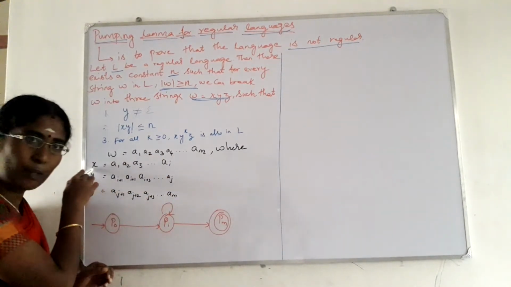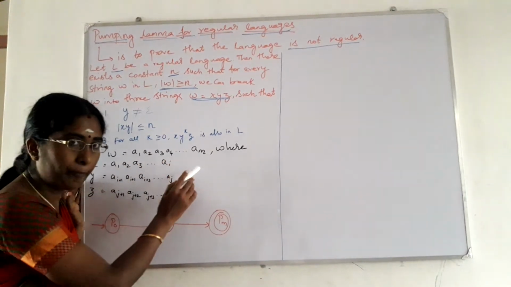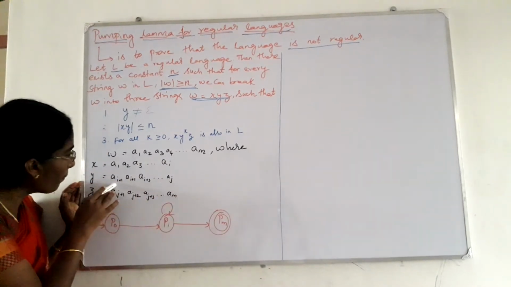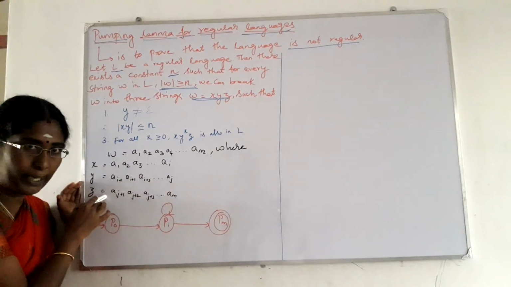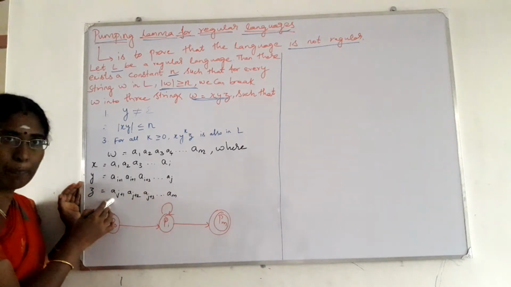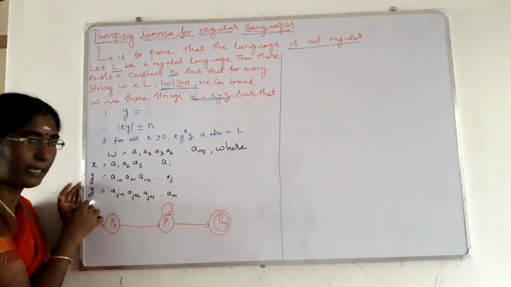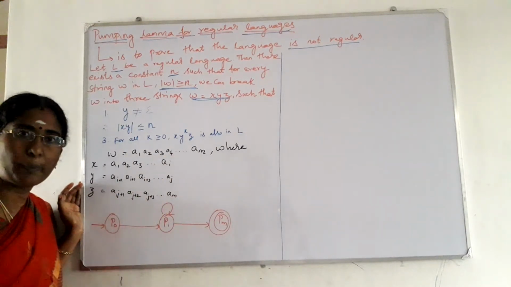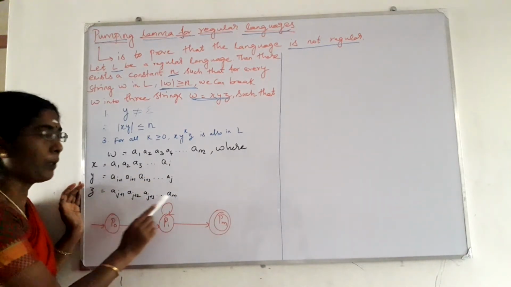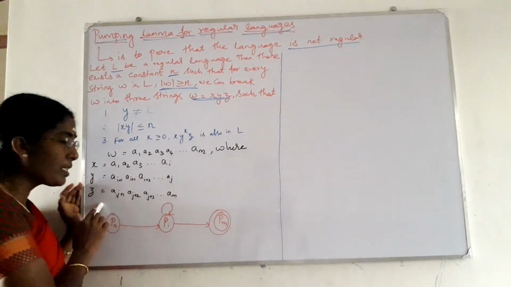That is, x is equal to A1 to AI, that is A1, A2, A3, A4 up to AI. The next symbol after AI will be AI plus 1. So from I plus 1 to J, it is assigned to Y. And third, for Z, the symbol next to J is J plus 1, so from J plus 1 to the last, that is AM, it is assigned to Z. From A1 to AM, it is divided into 3: A1 to AI, I plus 1 to J, J plus 1 to M. These are the 3 strings into which W is divided.